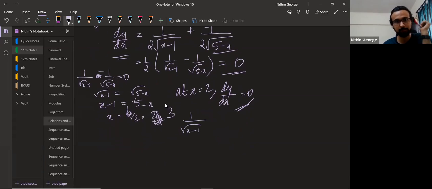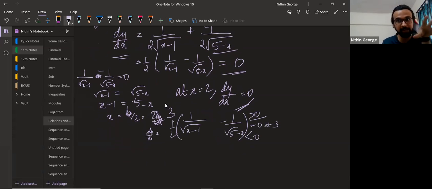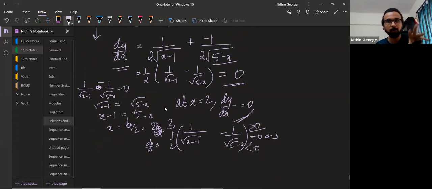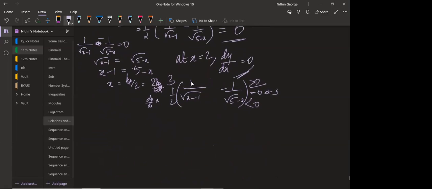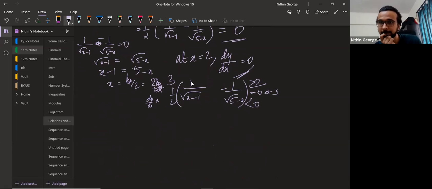1 by root x minus 1 minus 1 by root 5 minus x, 1 by 2 into this. This dy by dx is greater than 0 somewhere, will become 0 at 3 and less than 0 somewhere else. We'll have to find what happens here. Now, I'll take a value between 1 and 3. Suggest the easiest value between 1 and 3. 2. Okay, put it in that equation. What do you get? 1 minus 1 by root 3. Right?